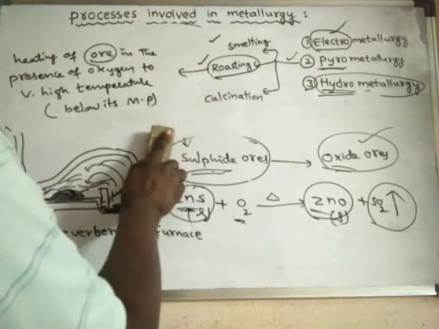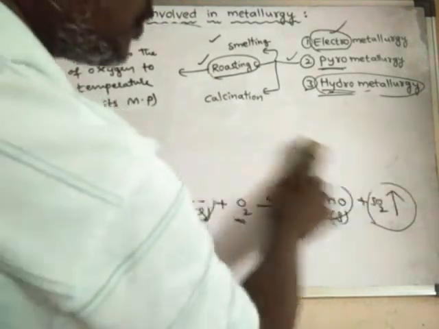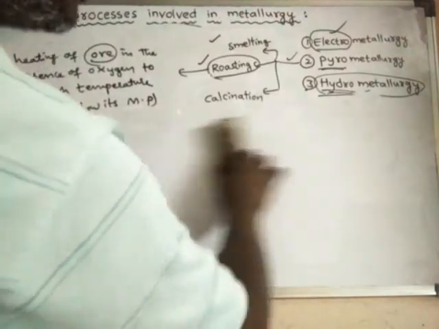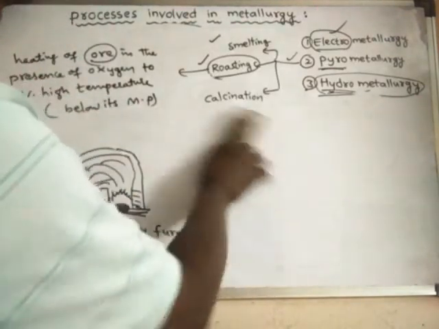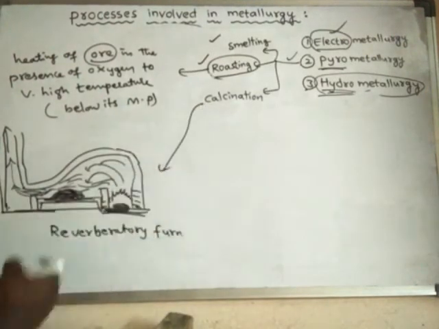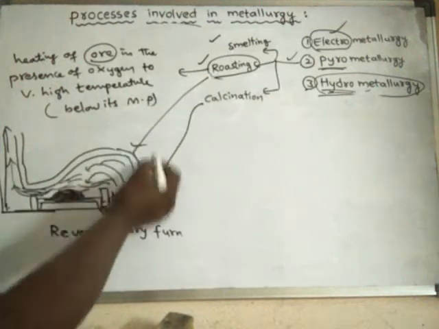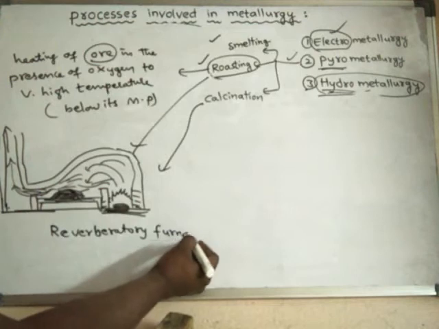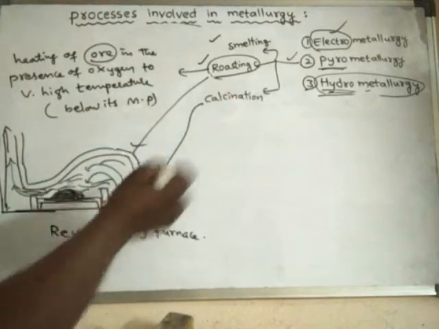Now we will learn about calcination. Calcination is also done in a reverberatory furnace. Roasting and calcination both are done in the reverberatory furnace. So in calcination, what do we do?